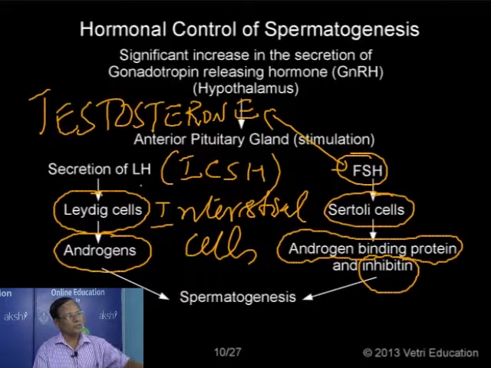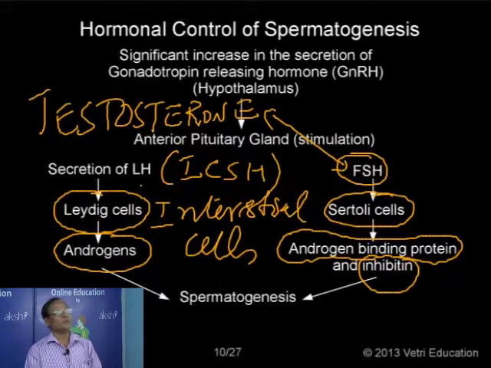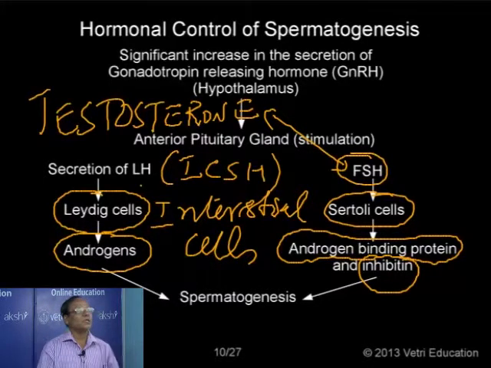FSH stimulates the Sertoli cells to release androgen binding protein, which is essential for the maintenance of the normal concentration of testosterone. And once the level of testosterone is increased, it is suppressed by another substance, inhibin, also secreted by the Sertoli cells.